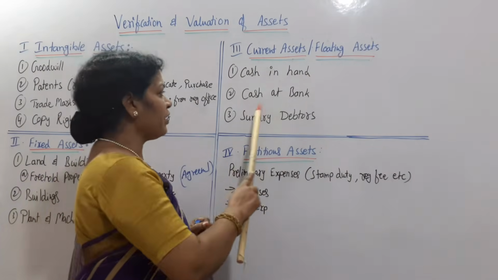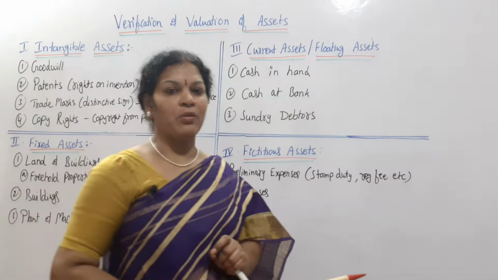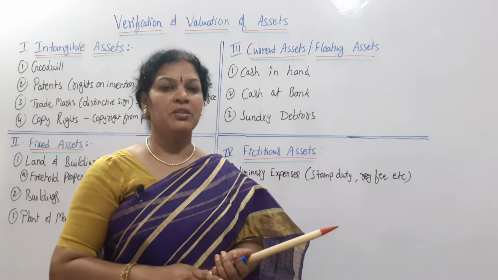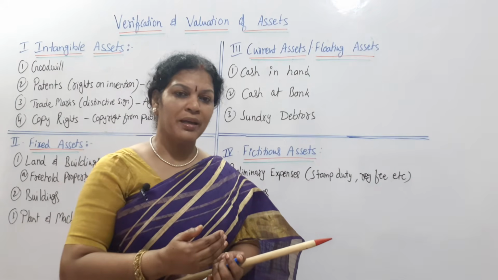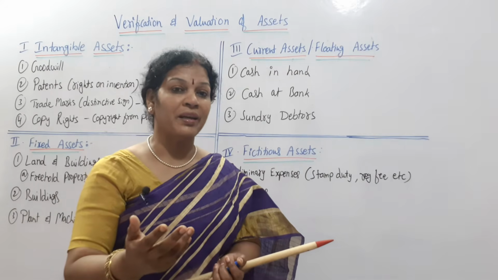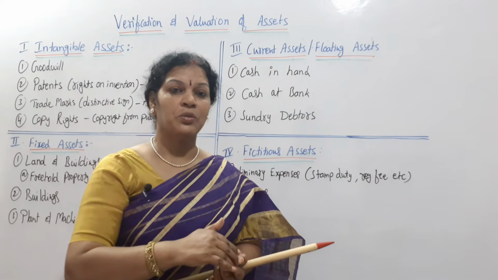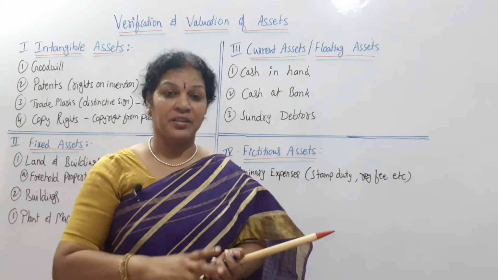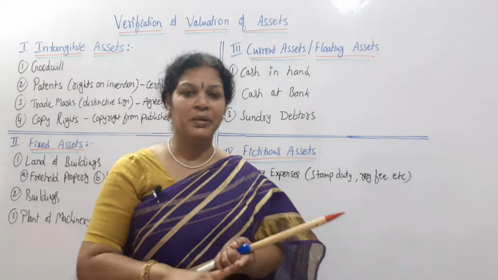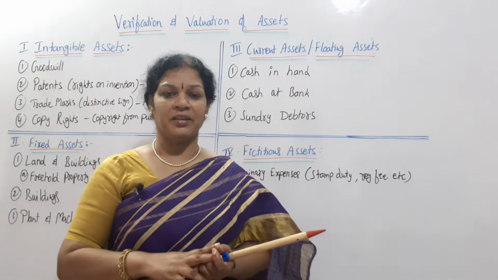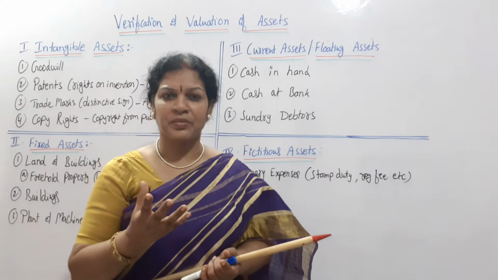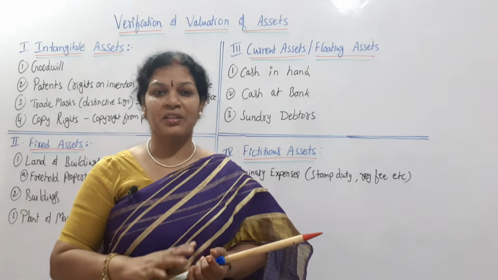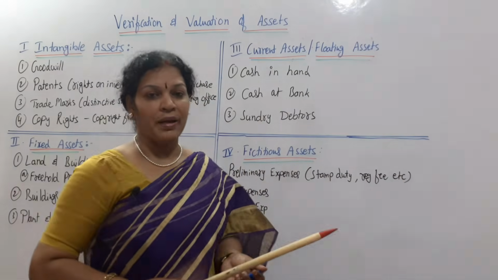And at the same time, cash at bank. For cash at bank also they have to be very careful about how many transactions are there from the bank point of view, meaning how much they are receiving through the bank and how they are paying through the bank, payments through cheque and receipts through the bank. So this has to be checked and verified clearly by the auditor, with proof and documents. If a payment is made, how they have paid, a voucher, some proof, some document is required. With that verification they can go ahead for the cash at bank.